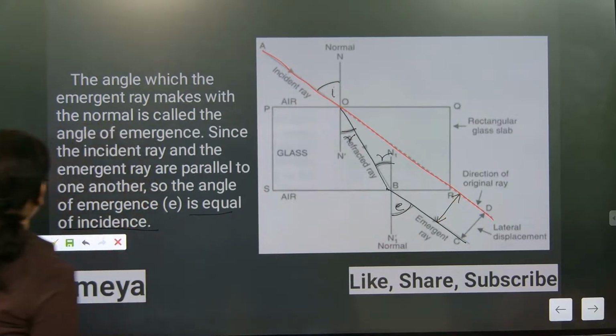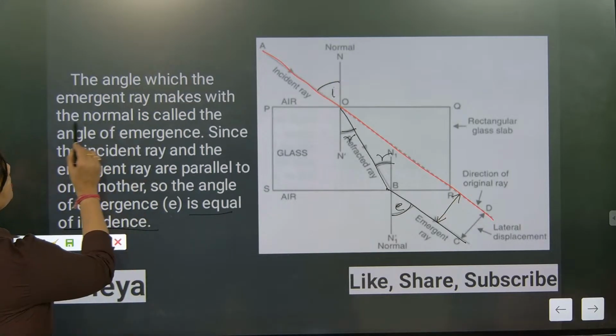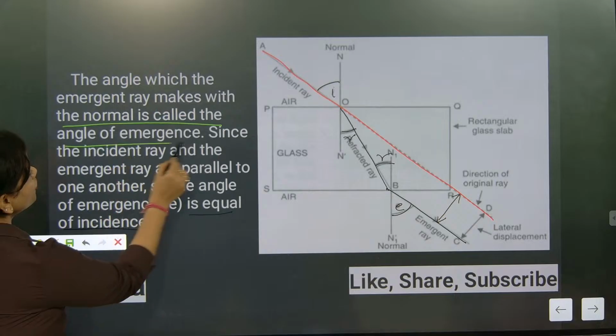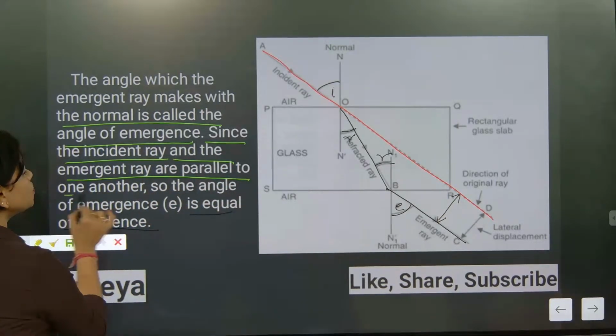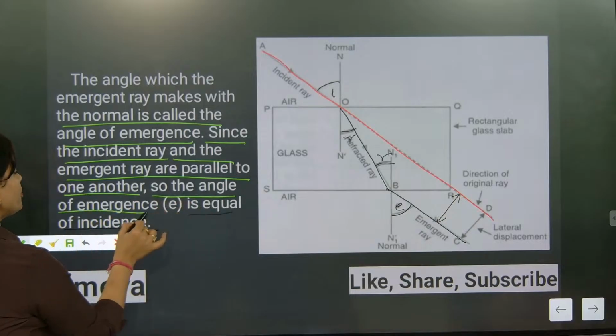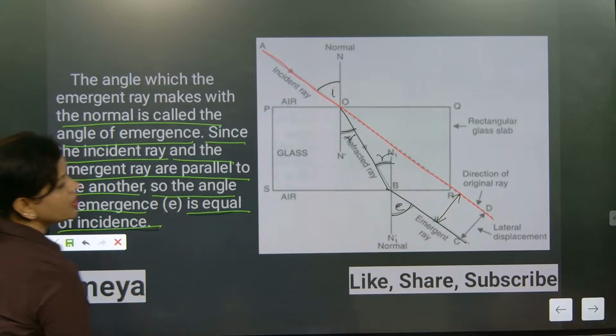So we must remember a few points. Now look here. The incident ray and the emergent ray are parallel to one another, so the angle of emergence is equal to the angle of incidence.